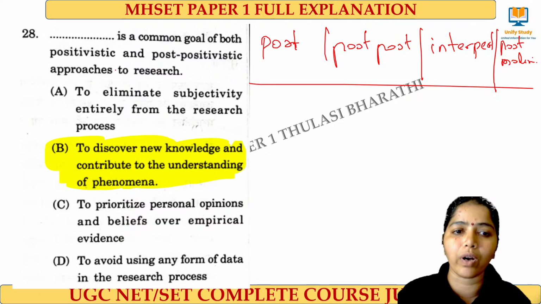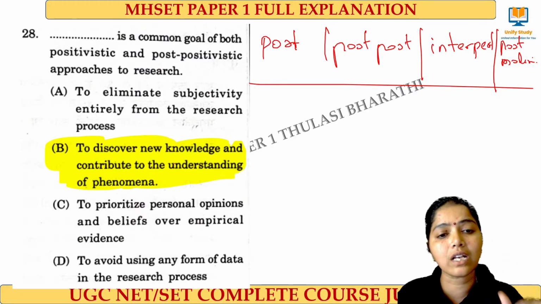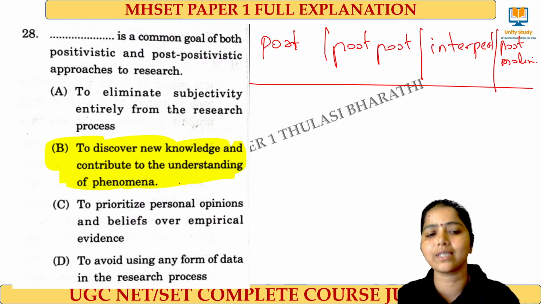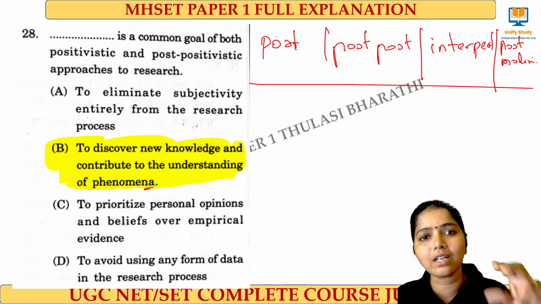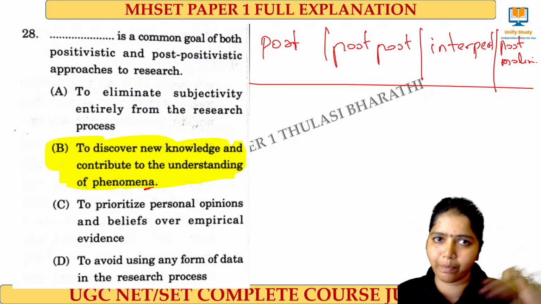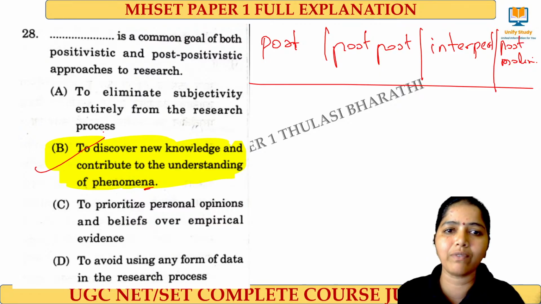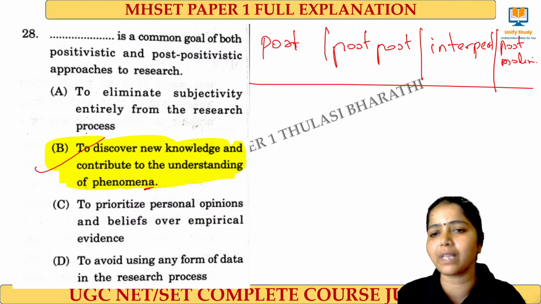And here, the common goal of positivism and post-positivism is that they discover new knowledge and contribute to the understanding of phenomena. That is the common thing between positivism and post-positivism according to my viewpoint. Let's wait if there is any change. It is according to my view and my observation. This will be the right answer.